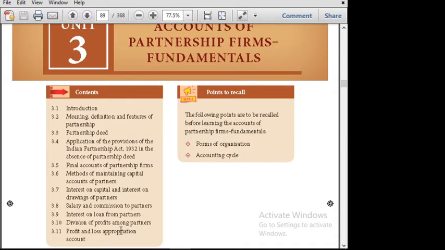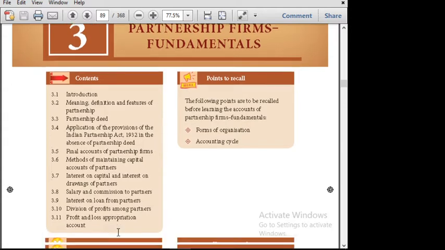At last, we are going to see the profit and loss appropriation account. So, these are the steps we are going to follow in this chapter.